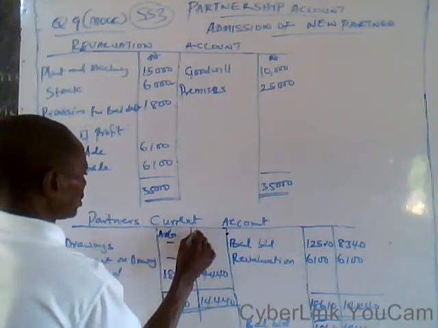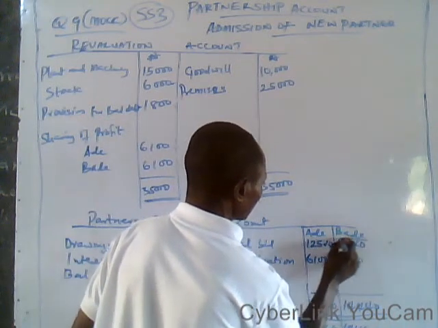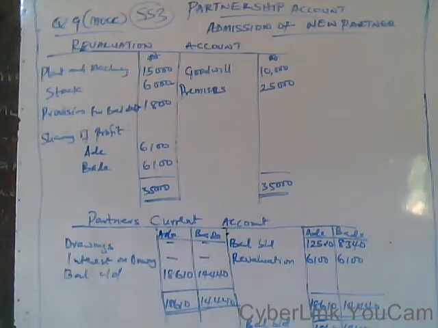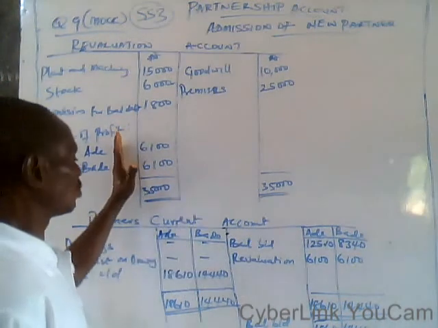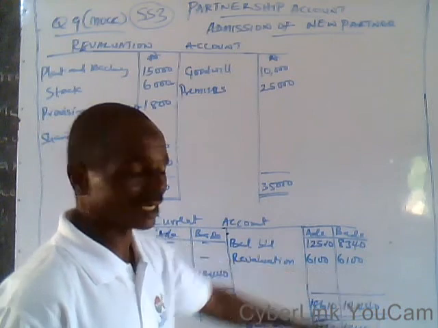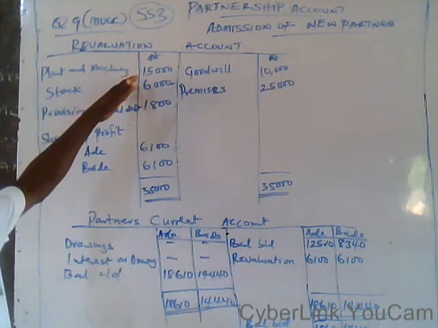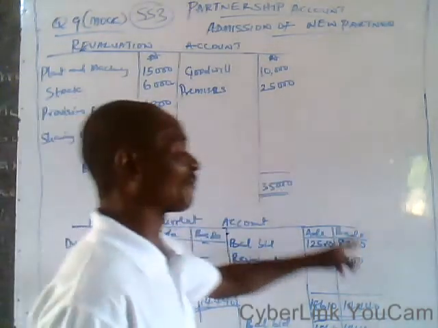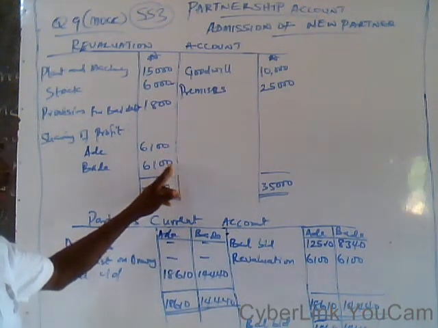And you have B, you have A, and B, the line. Now, if you have a profit under the revaluation account, all debits must have corresponding credits. You transfer the value to the credit side of the partners' current account. And mind you, you need to be very, very careful when you are preparing one step of the account. If you have a minor mistake, that mistake will be transferred and will also affect the next account. That's why you need to be very, very careful when you prepare this account.